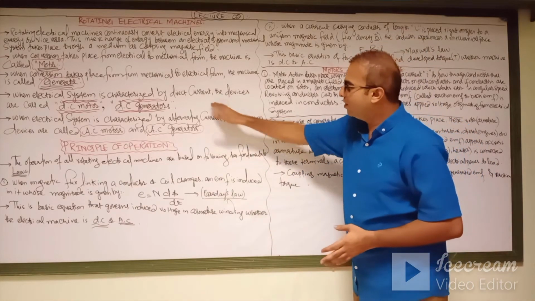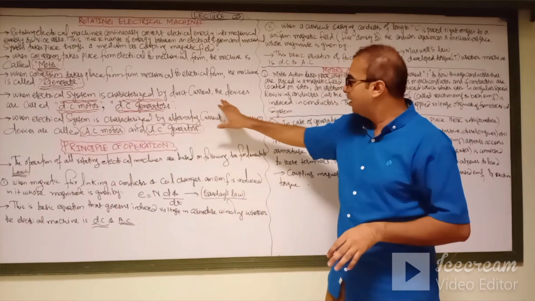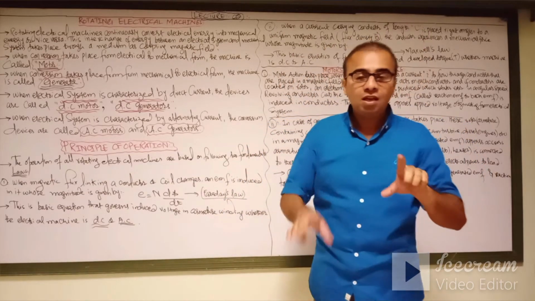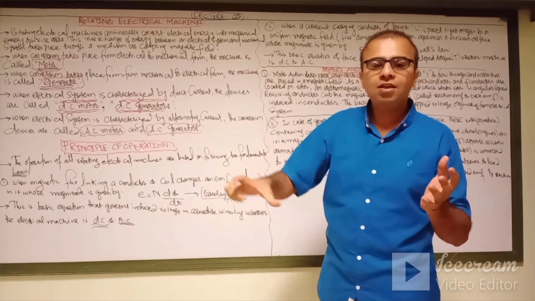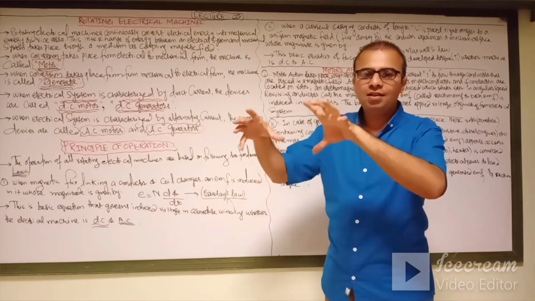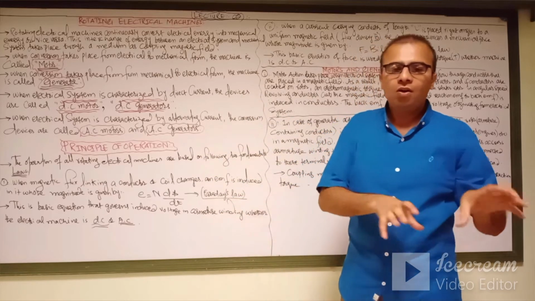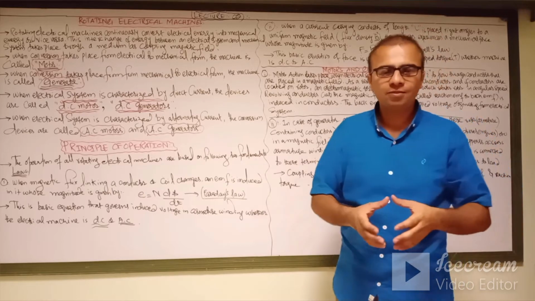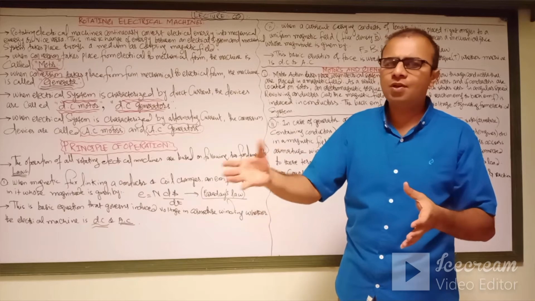Now, if you see this bullet, when the electrical system is characterized by direct current, the devices are called the DC motor or the DC generator. A machine can act as a generator or a motor. So if these machines are categorized in terms of the DC supply or direct current, they are called direct current machines. And the direct current machines may be generators and may be motors.